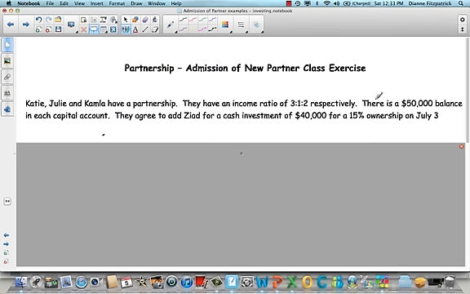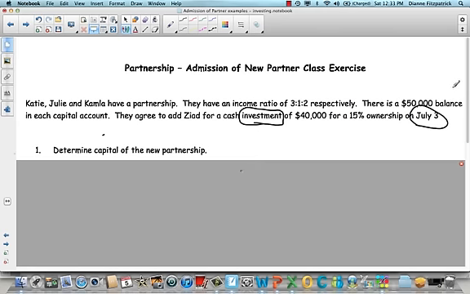Now there's going to be a $50,000 balance in each capital account. So far, Katie has 50, Julie has 50, and Kamala has 50 for a total of $150,000. Now they're adding Ziad for a cash investment. Remember the keyword investment, so you know the cash is going into the partnership, of $40,000 for a 15% ownership on July 3rd, my birthday.